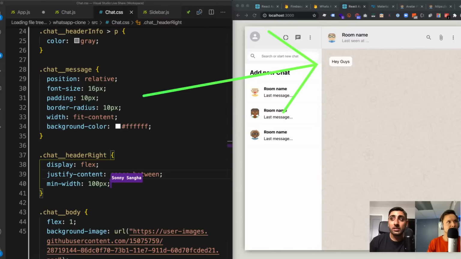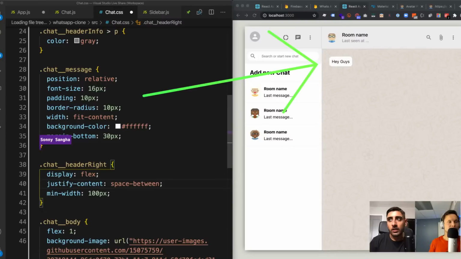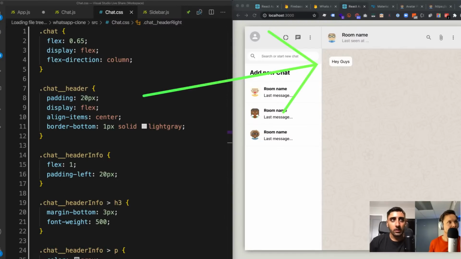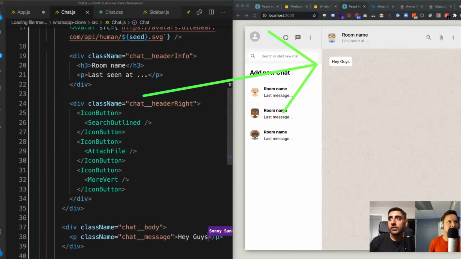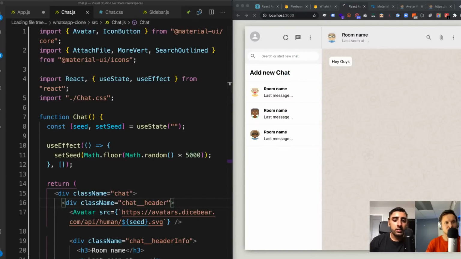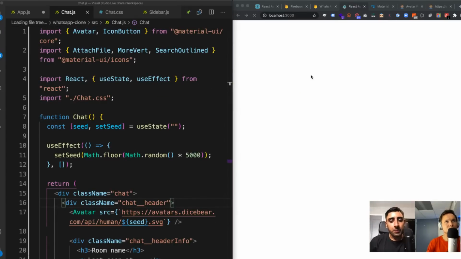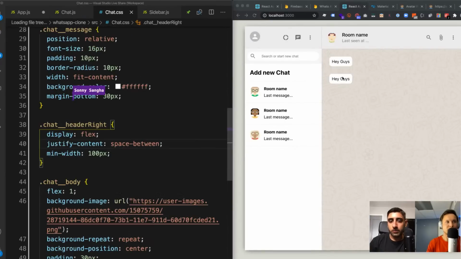So that way, if we have messages stacked up on top of each other, they're not going to be touching. They're going to have spacing between them, right? Yeah. So where'd you put the margin bottom? So I chucked that. It's on the message. Okay, so if I go ahead and add a second message like this, it should say, hey guys, hey guys. So once that loads up again. Nice. There we go. Okay.